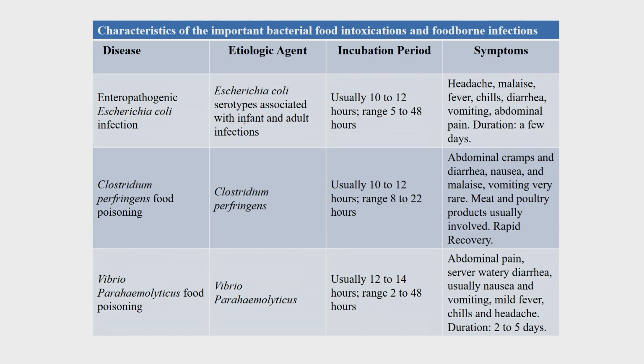This is Escherichia coli serotypes associated with infant and adult infections. Usually 10 to 12 hours, headache, fever, diarrhea and vomiting; the duration is a few days. Clostridium perfringens food poisoning: the agent is Clostridium perfringens, usually 10 to 12 hours. Abdominal cramps, vomiting is very rare, nausea is another symptom. Meat and poultry products are usually involved with this kind of bacteria, and rapid recovery is possible.